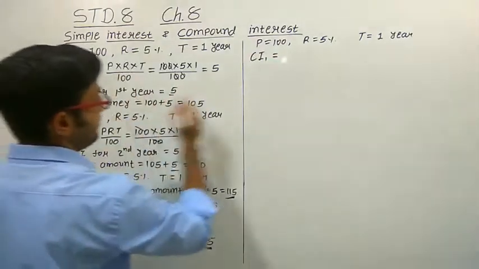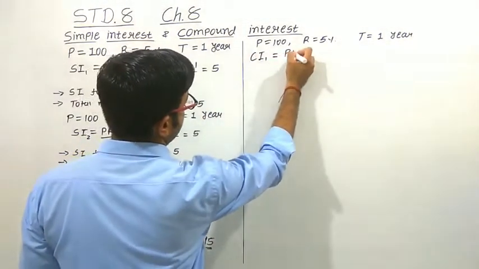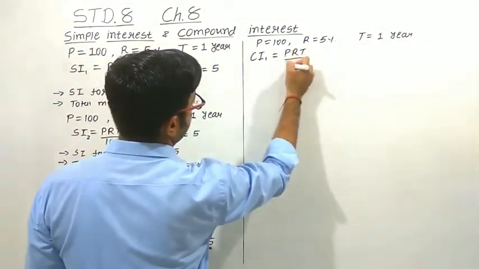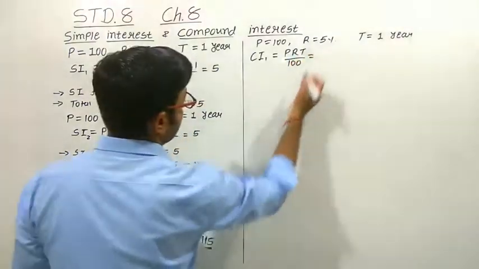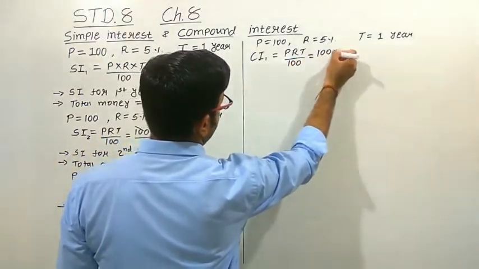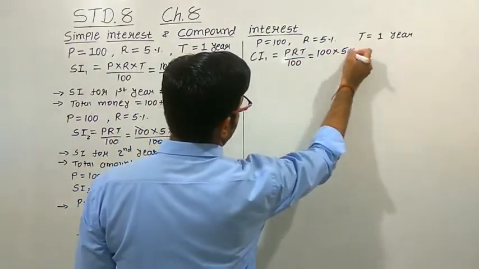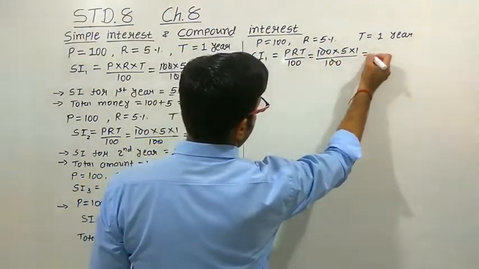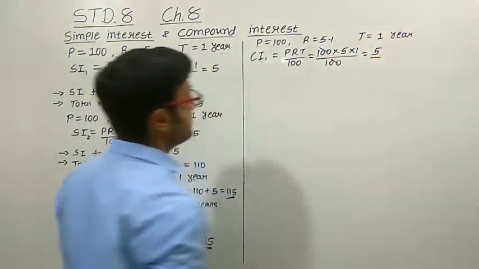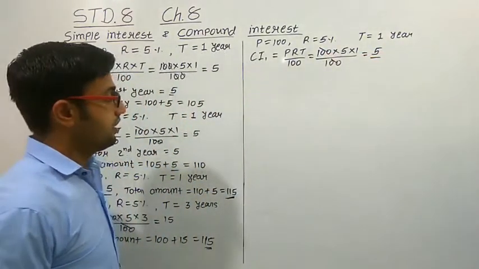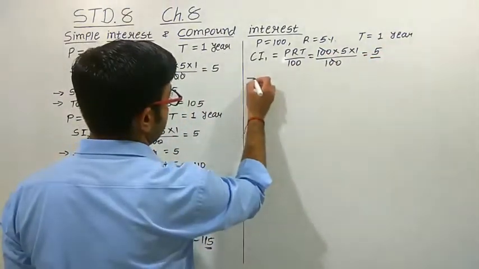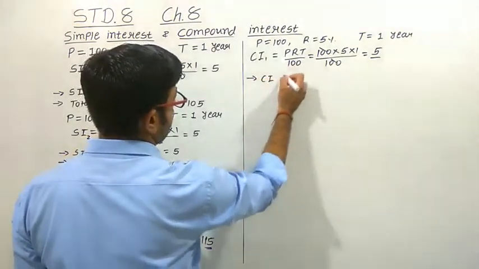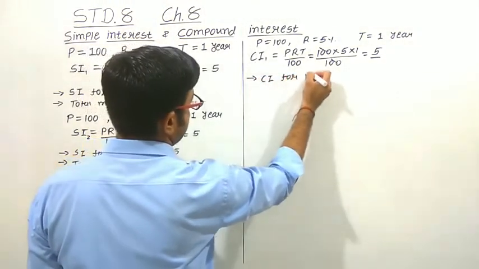The formula is PRT upon 100, P into R into T upon 100. By putting in all the values, 100, rate of interest 5, time duration 1 year, upon 100, the 100 will cancel out, and we get 5 rupees as the interest. So what will be the compound interest for the first year?